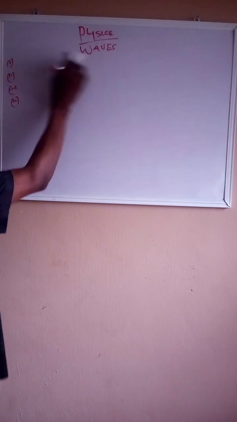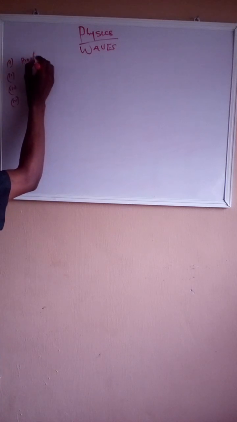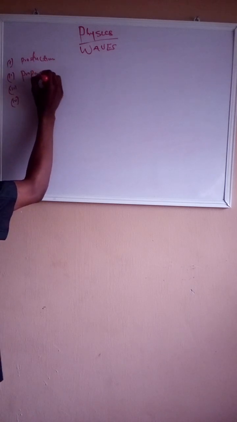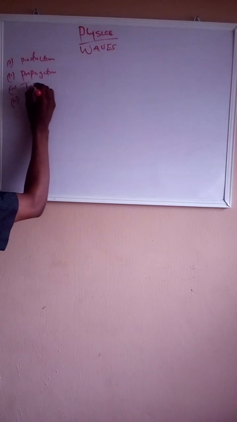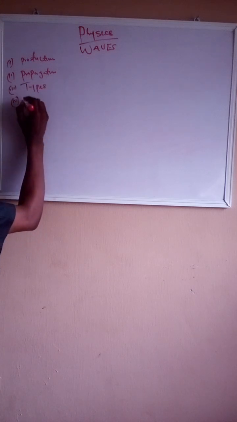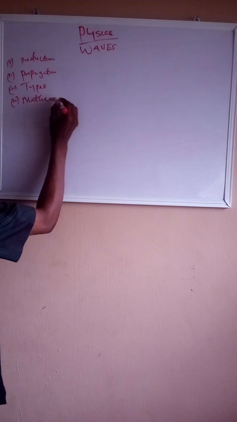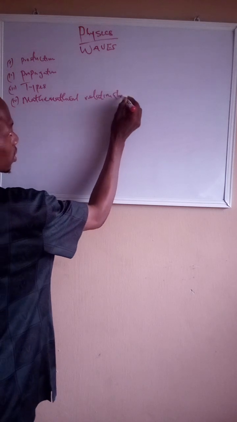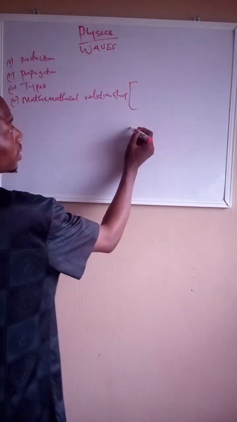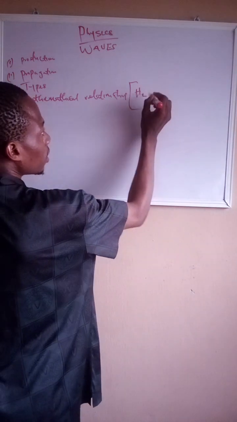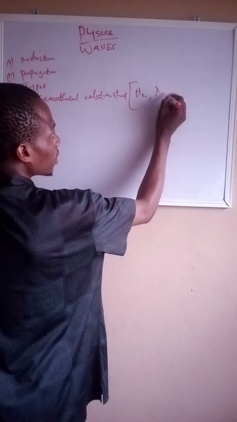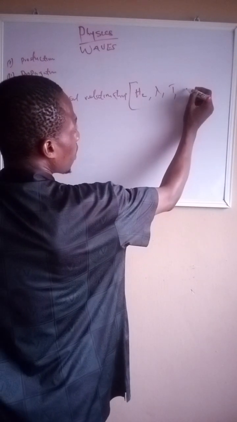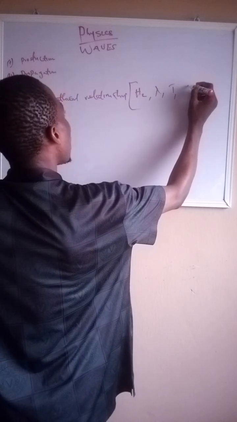Number one is the production, the propagation, types, and the mathematical relationship that involves the frequency, the wavelength, the time, which is the period, and also the amplitude.